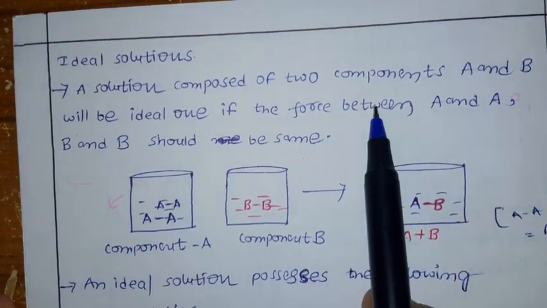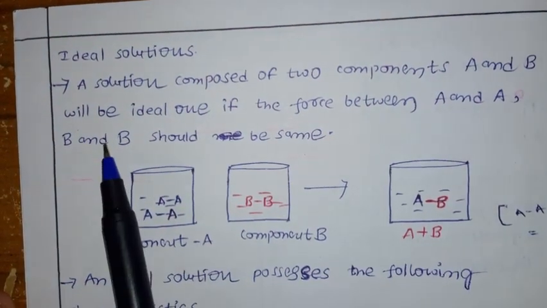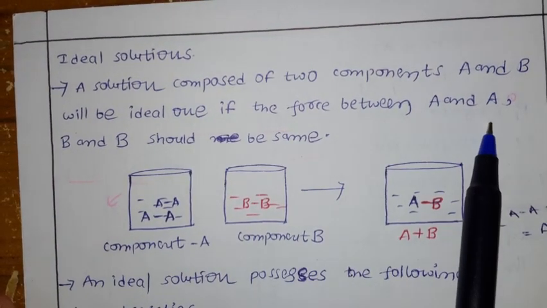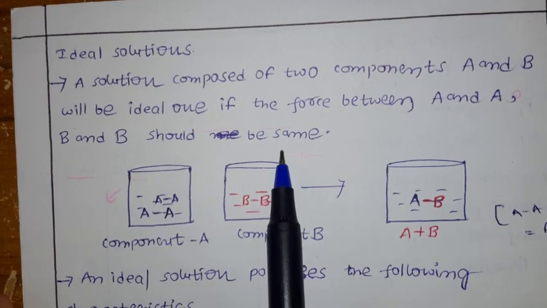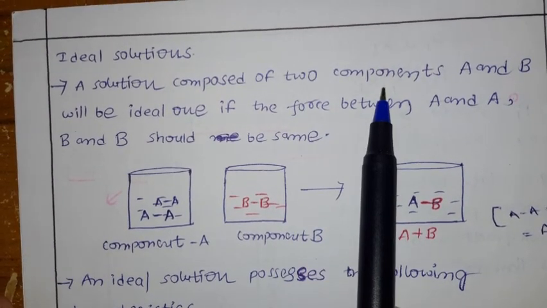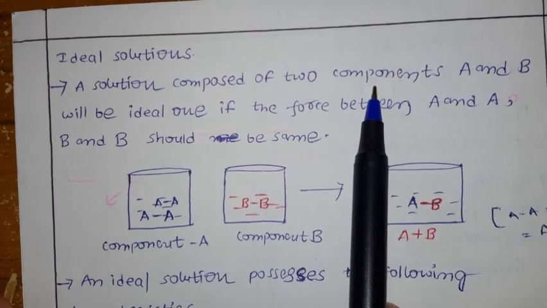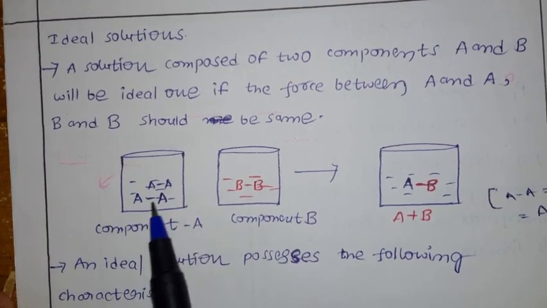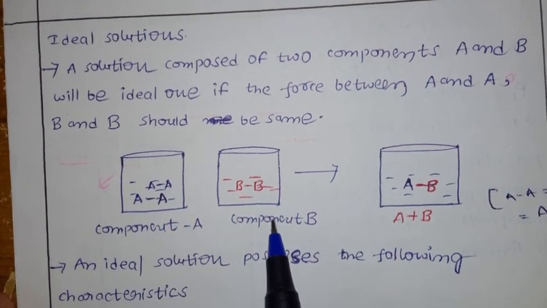Ideal solutions: a solution composed of two components A and B will be ideal if the forces between A and A, B and B, and A and B are the same. What is the meaning of that? We are talking about binary solutions, which means we have only two types of components. I am taking one component as A and the other as component B.